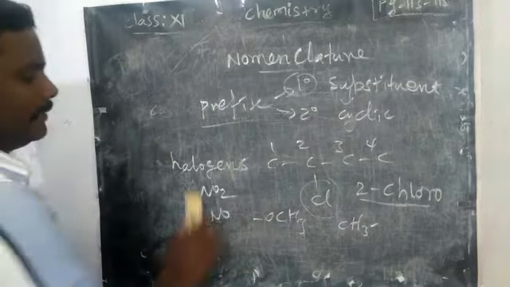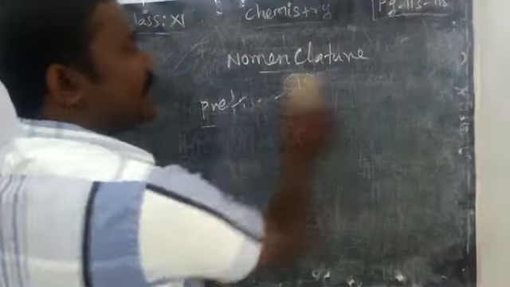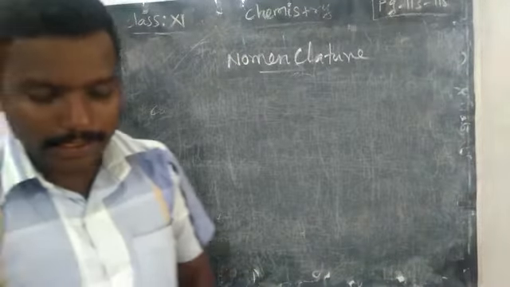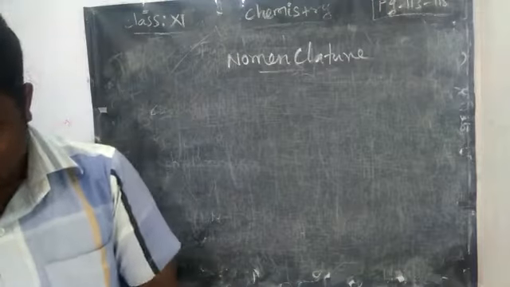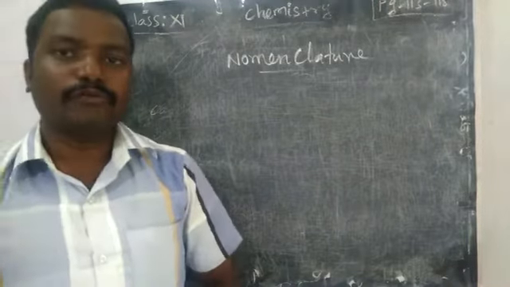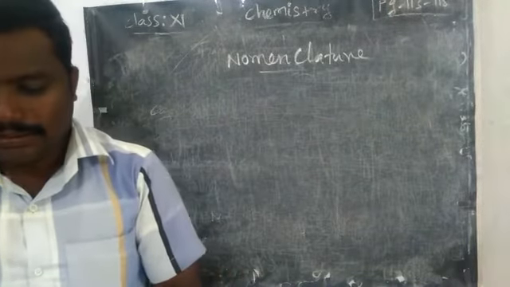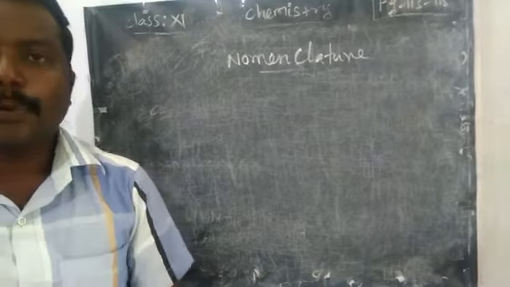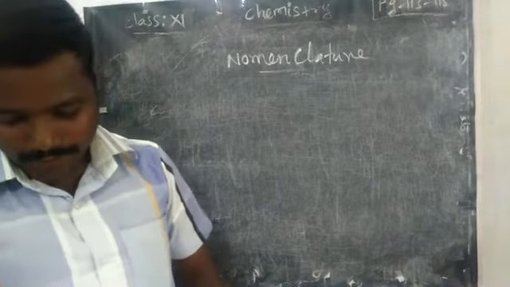Okay. Right. Shall we give the name for an organic compound? Yes. First compound, we should follow the book because there are some important things given.